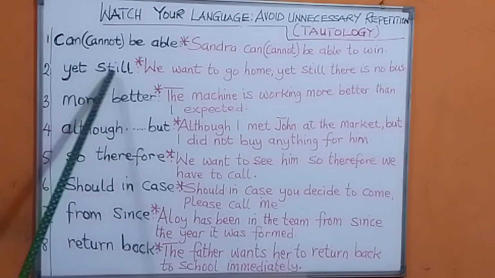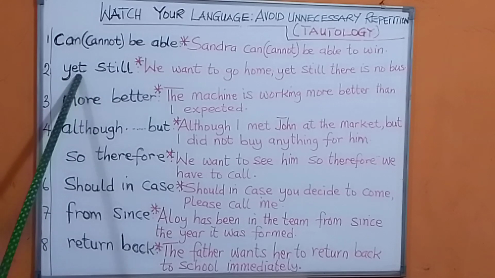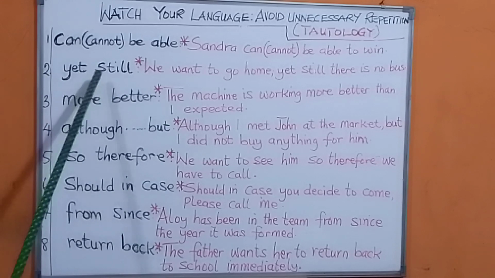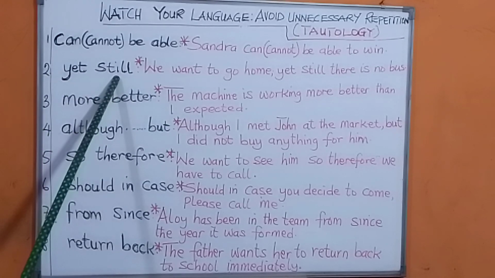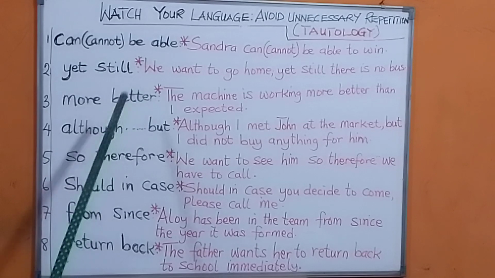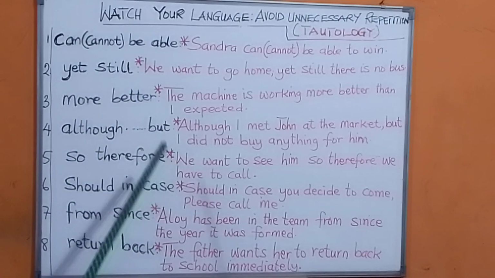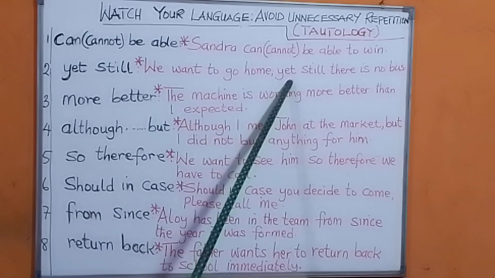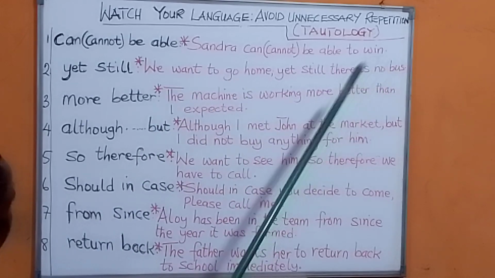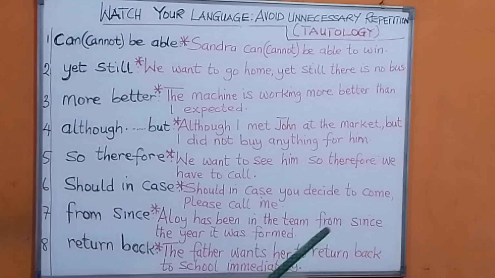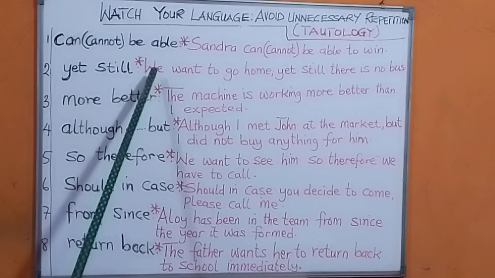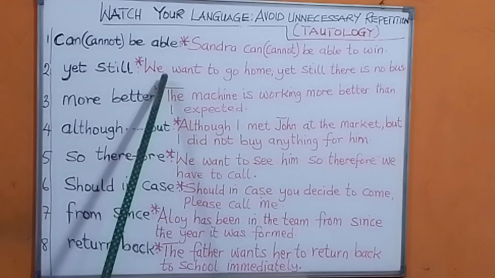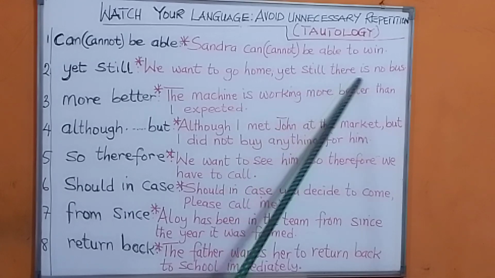Number two, yet still. These are conjunctions. Yet is a conjunction, still is a conjunction. So you cannot use two conjunctions in the same place. For example, you cannot say, we want to go home, yet still there is no bus. No, you cannot say that. You either say, we want to go home, yet there is no bus. Or, we want to go home, still there is no bus.